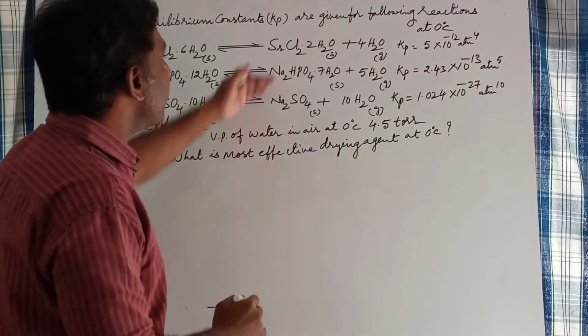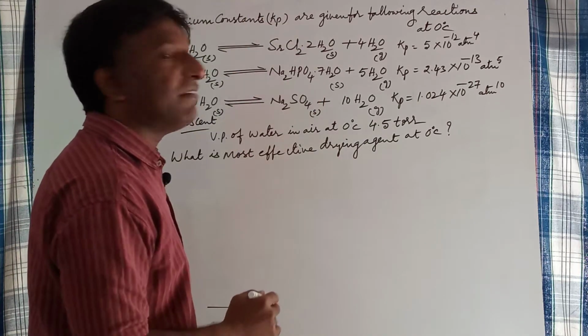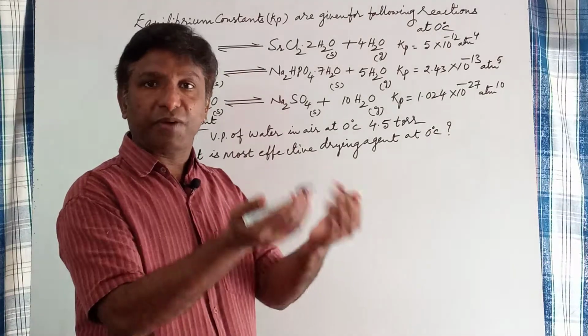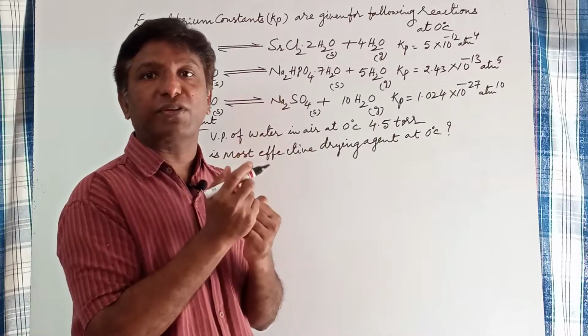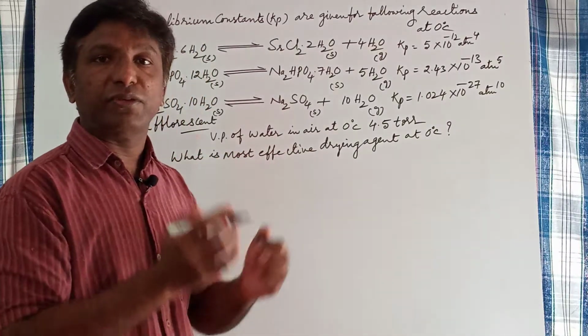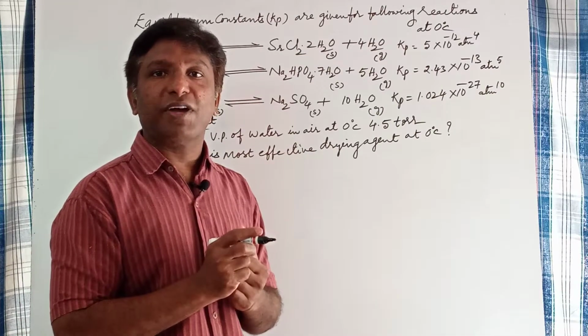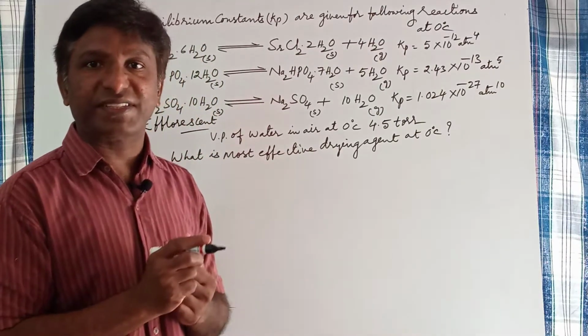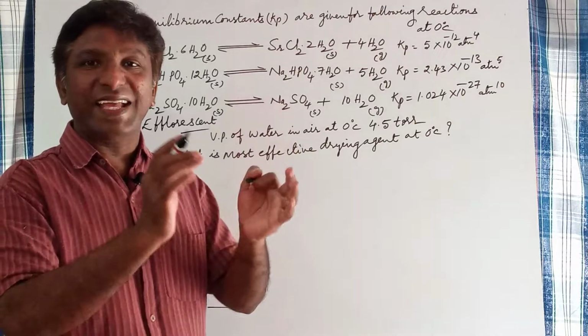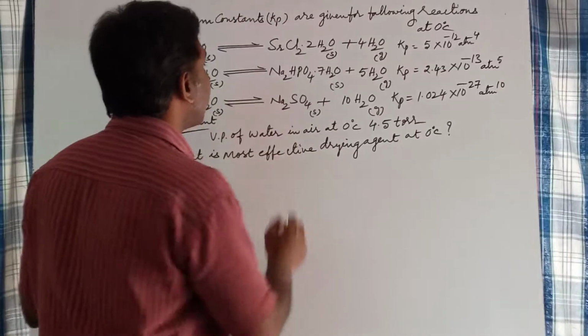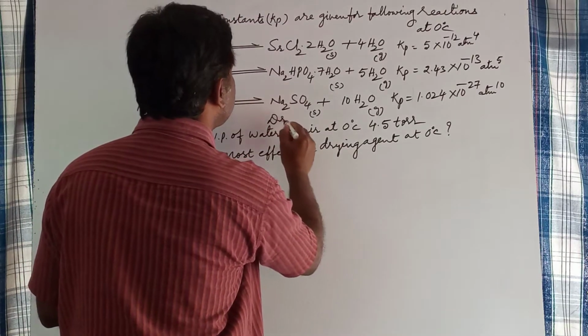Whereas the chemical species involved in the product side, having fewer water molecules or no water molecules, can take water molecules, can absorb the water molecules from their vicinity. So those substances which are capable of absorbing water molecules from the vicinity or surroundings are called drying agents. So the chemical species given in the product side act as drying agents.